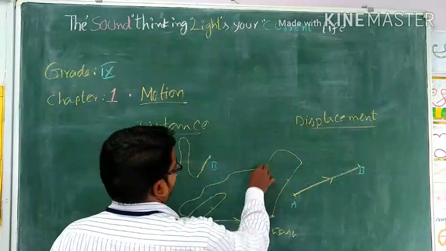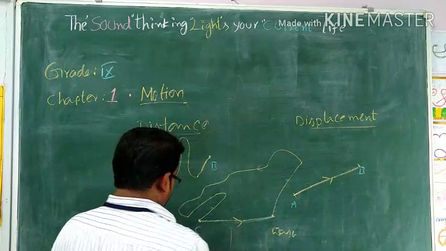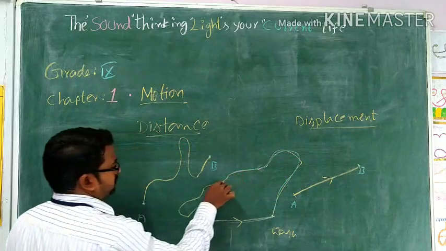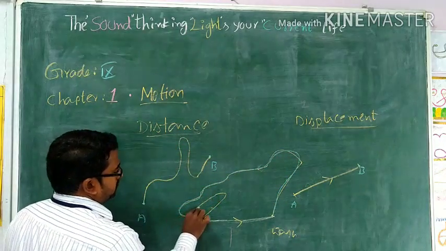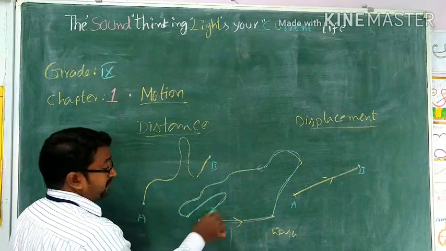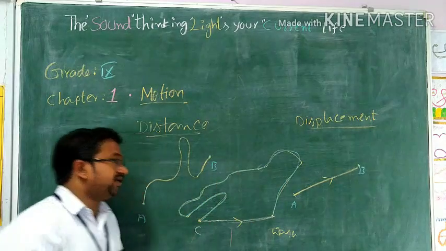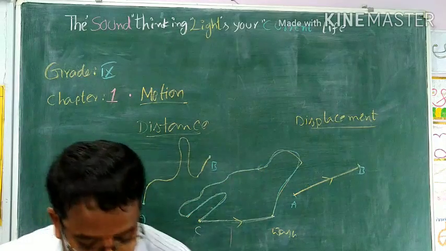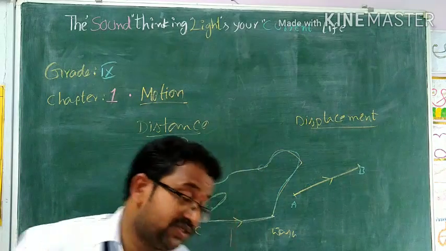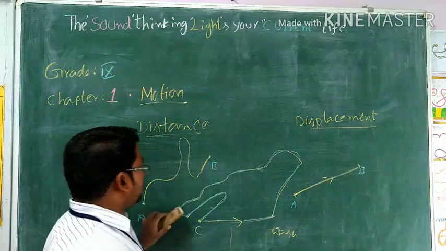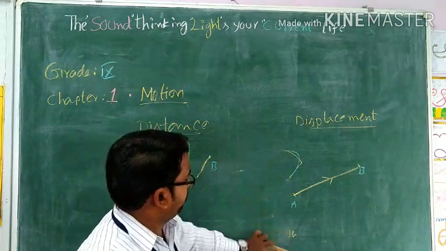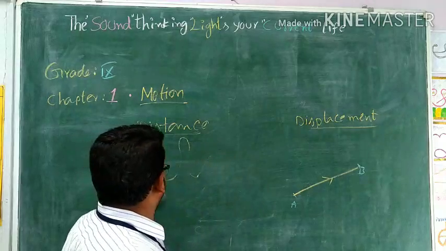And I have no directions here, because you are moving randomly from here to there, and the entire path is covered. So going to the washroom is the displacement, coming to the class is distance. The entire path covered by the body is considered as distance. And the shortest distance between the points in a specified direction is displacement.